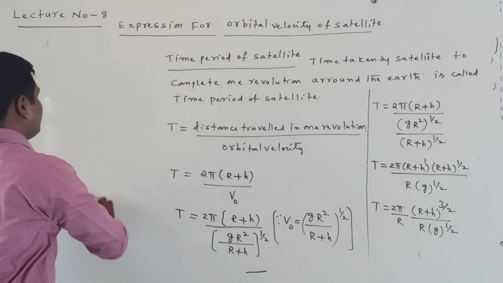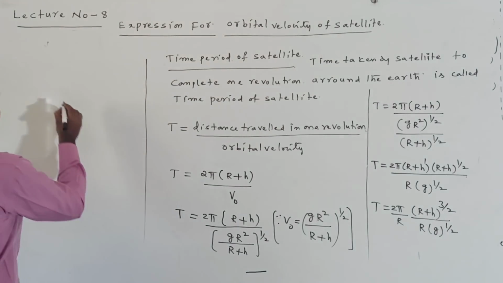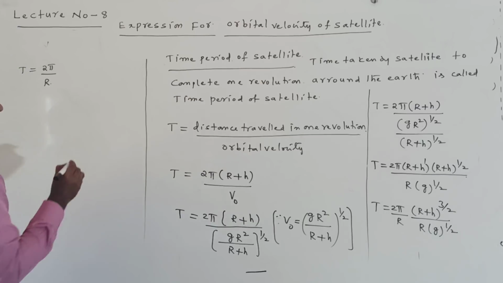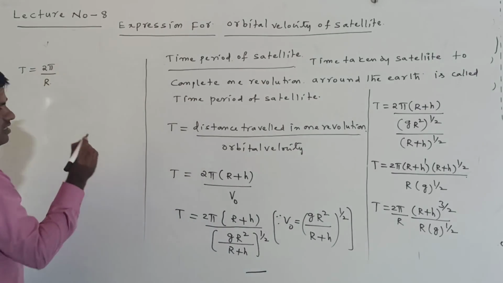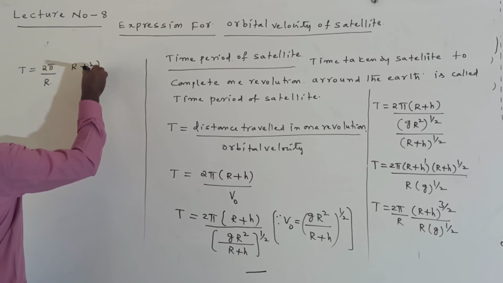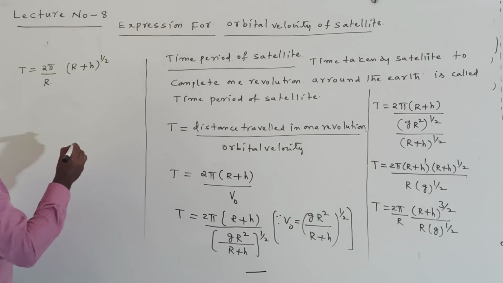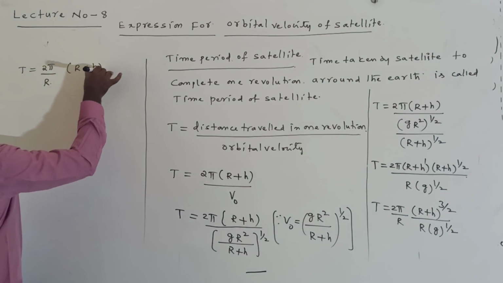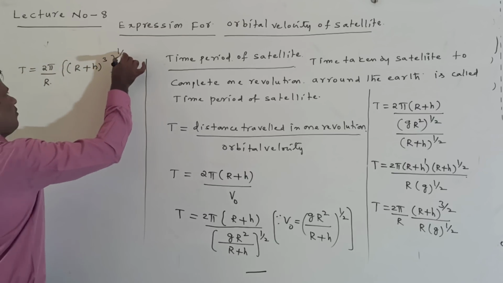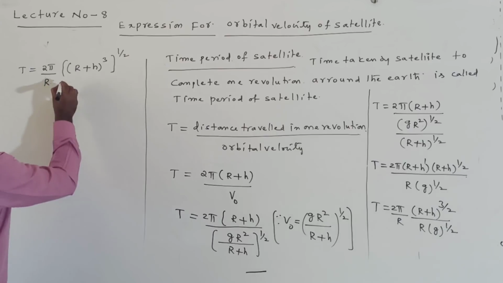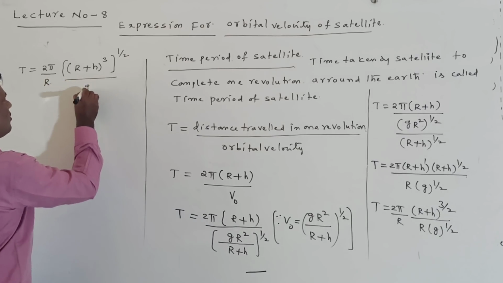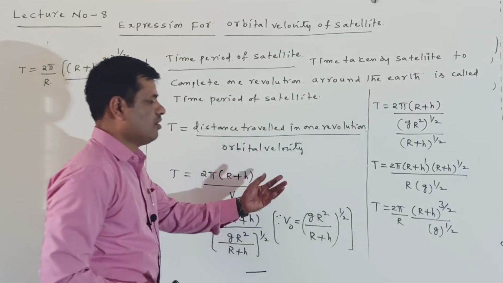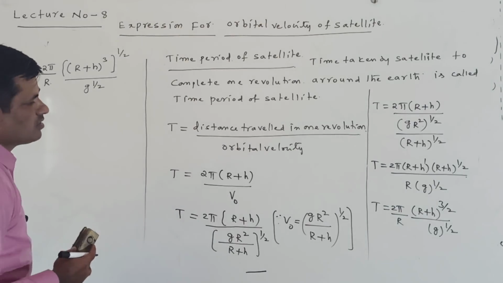Now I am writing the time period like this. Time period T is equal to 2 pi by R into (R plus h) whole power of 3 by 2 by g power of 1 by 2.